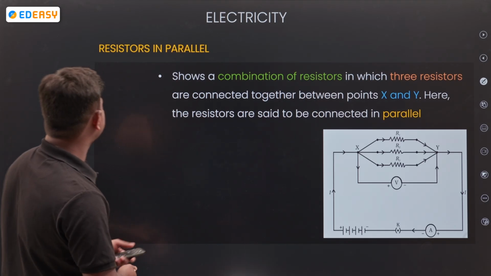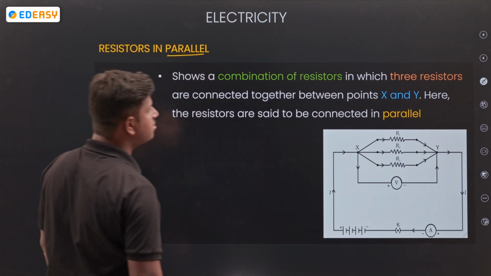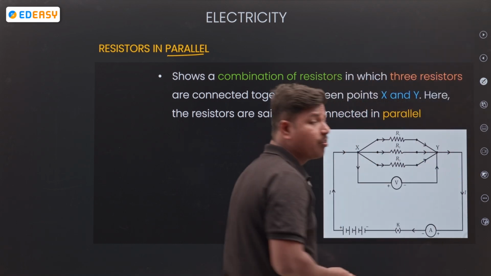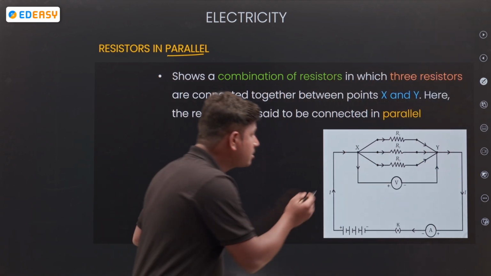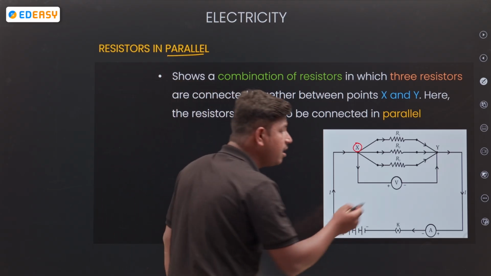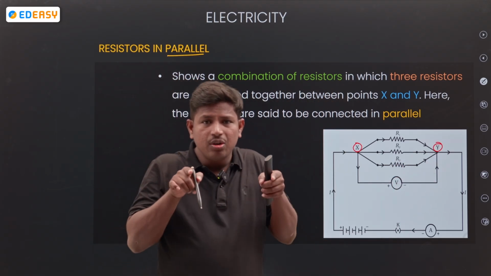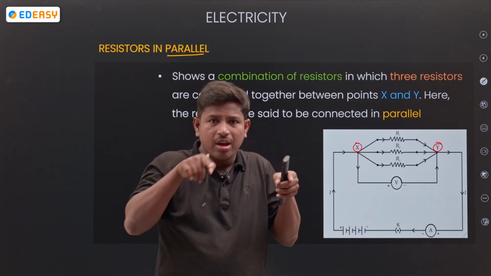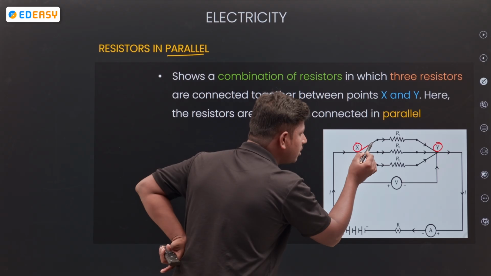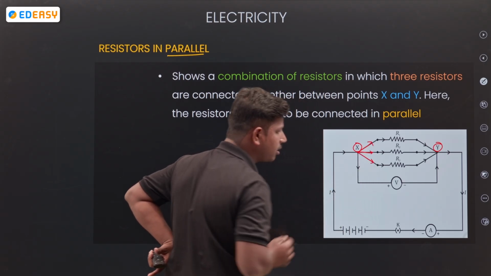Next, resistors in parallel. Parallel means, let us take two points: X is one point and Y is another point. Between two points, we have a number of different paths. This is one path, this is the second path, this is the third path.